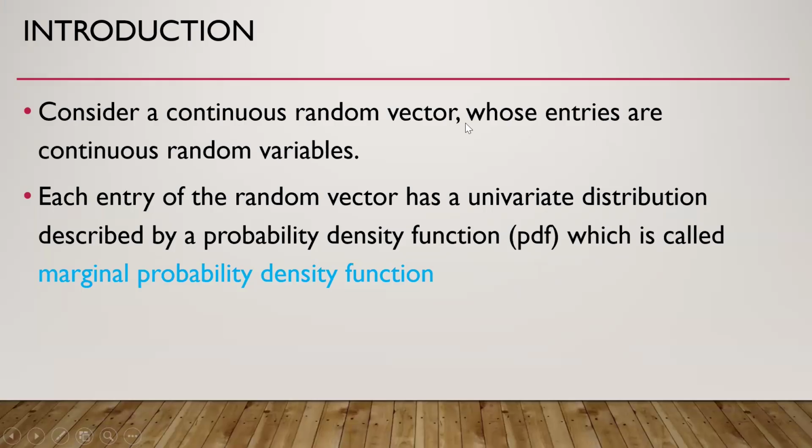Then the marginal probability density function. Consider a continuous random vector whose entries are continuous random variables. Each entry of the random vector has a univariate distribution described by a probability density function, which is called the marginal probability density function. So this is in the context of a single component of a vector.